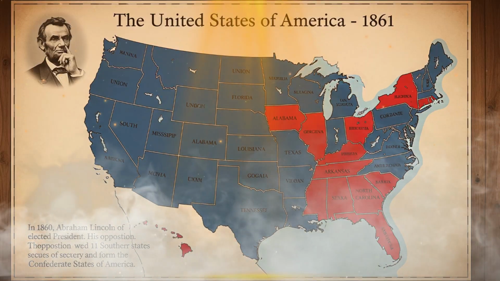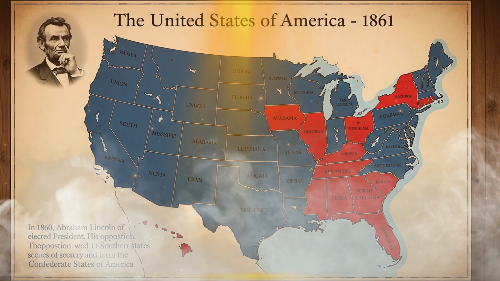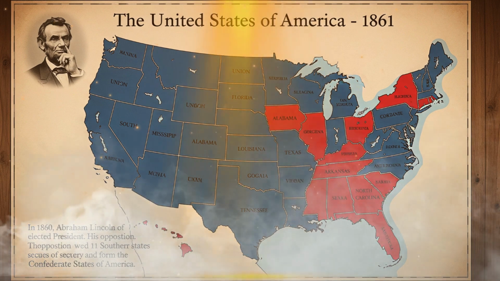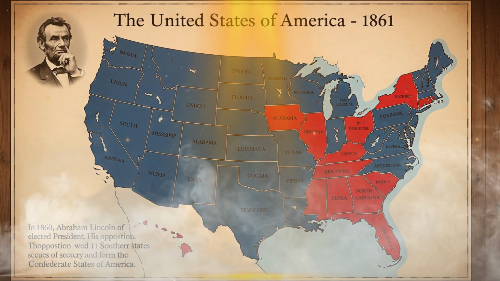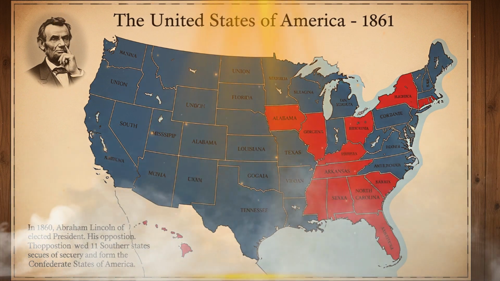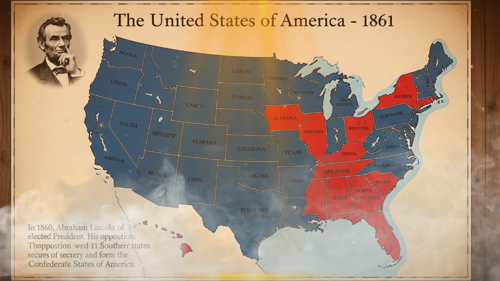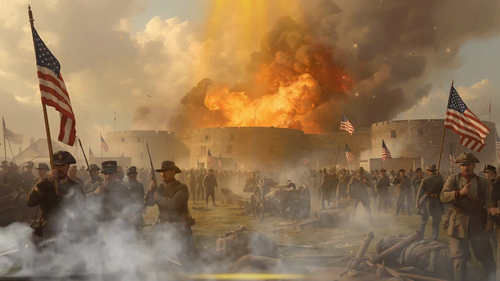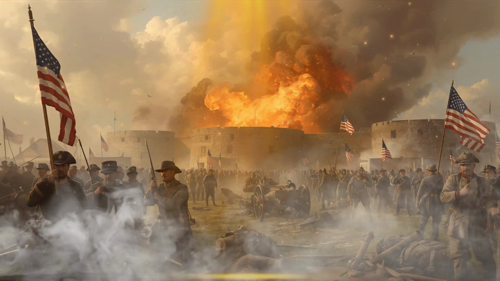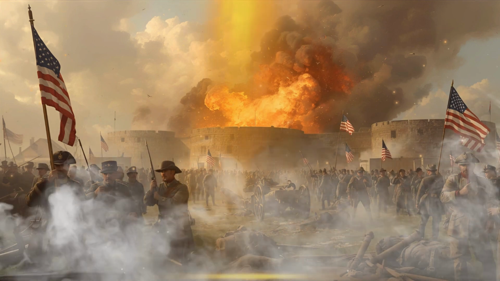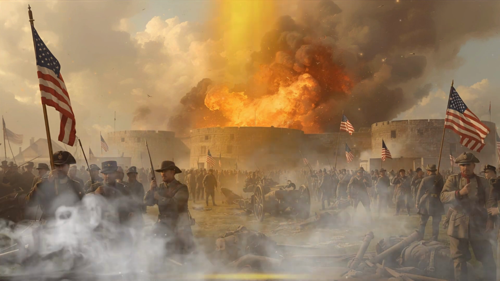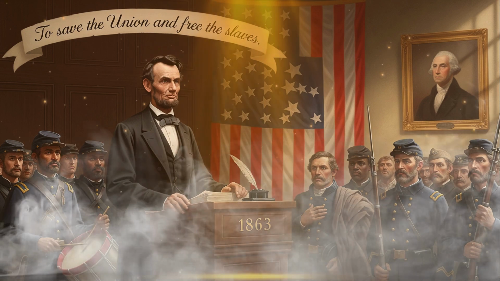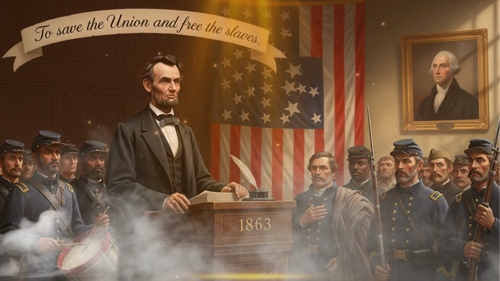In 1860, Abraham Lincoln became president. He believed slavery was wrong. But Southern states feared his ideas, and soon, 11 states left the Union, forming their own country, the Confederate States of America. In 1861, war exploded at Fort Sumter. Brothers fought against brothers. The Civil War had begun, the bloodiest war in American history. Lincoln's mission was clear: to save the Union and free the slaves.